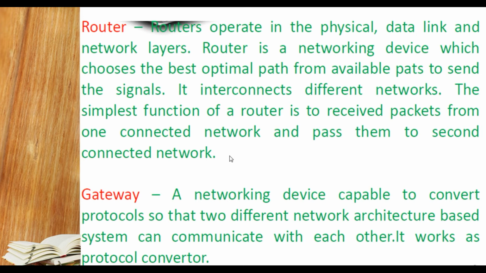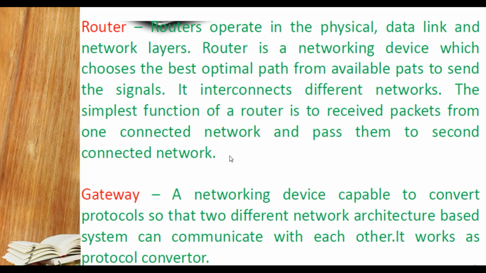You can consider a simple example, students. A router is like a station where people meet, and they decide which particular village or city to go to. In the same way, a router accepts the signal from one network, and the packets, as you learned in packet switching, are transmitted to the destination computer by different routes. This device also controls the traffic in a network.